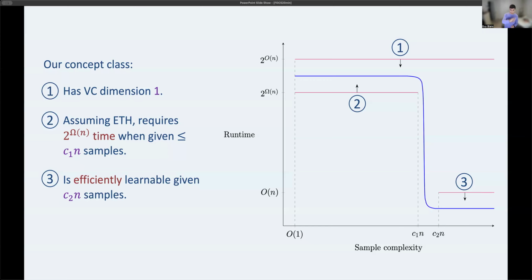Okay, but then we show there's a sharp transition. As one moves from 0.1n many samples to, say, 10n many samples, suddenly the concept class is efficiently learnable. And indeed, it's actually learnable in linear time. So with just a constant increase in the sample complexity, from C1n to C2n, we have this vast exponential improvement in the runtime of the best possible learner.